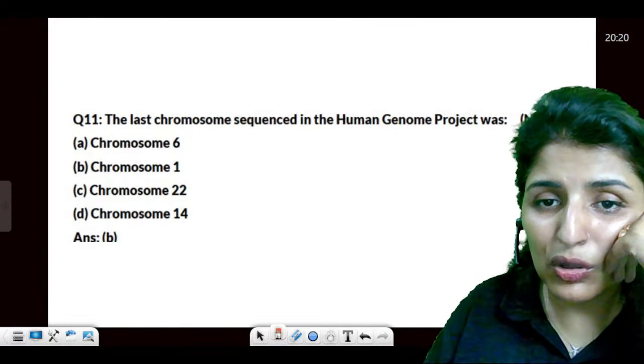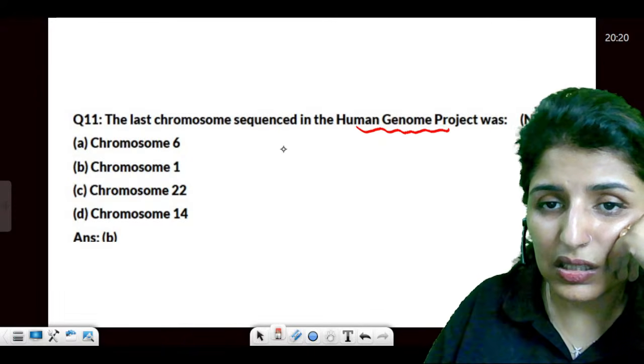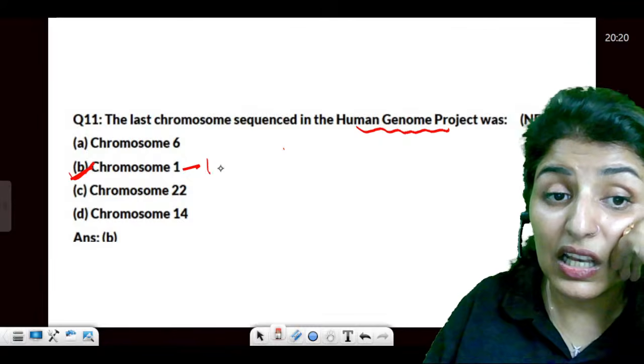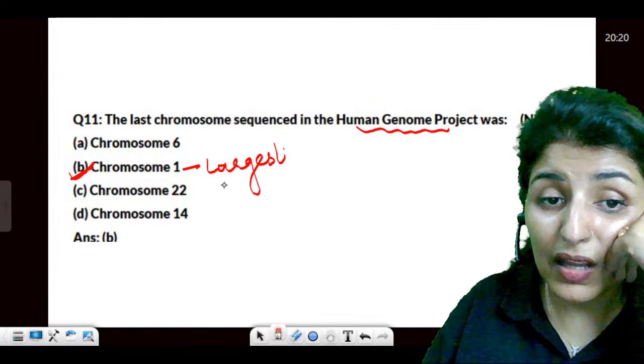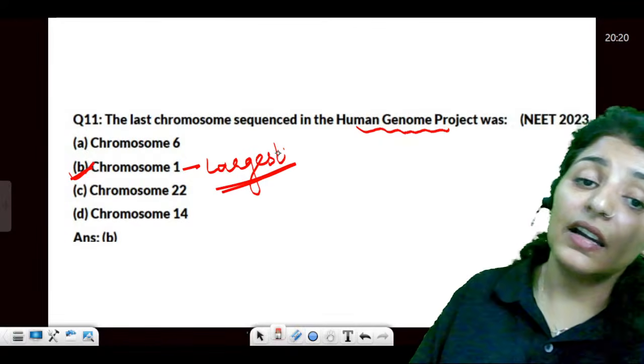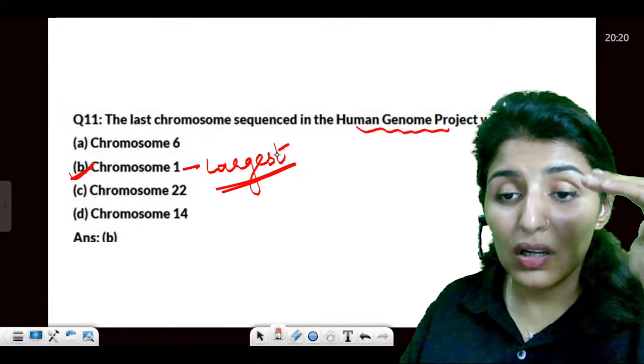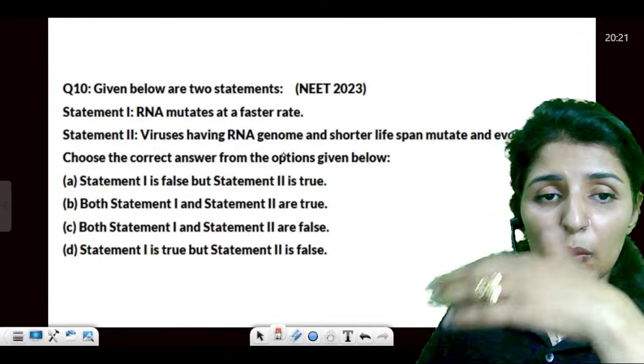The last chromosome in the Human Genome Project to be sequenced was chromosome 1. It was the largest chromosome, which is why it is ranked 1. And there were so many genes that it took the longest time for it to be sequenced.